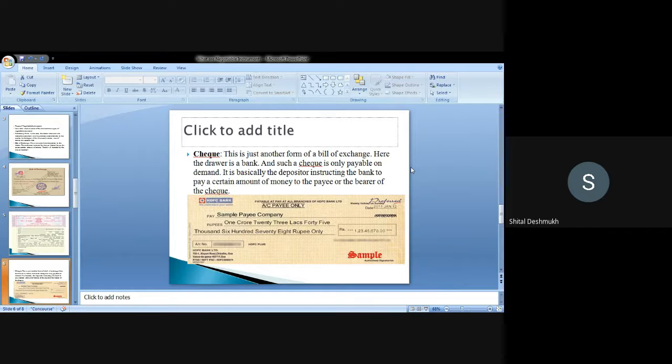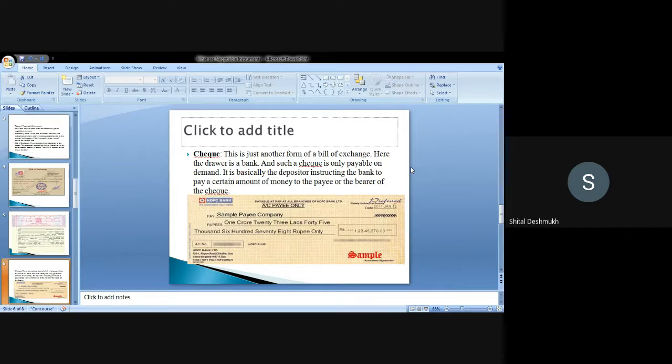Many times students ask whether currency is included in a negotiable instrument, because it is also transferable and it is also a written document. If you read a currency note carefully, the 100 rupees note, you can see the message on it that I am ready to pay 100 rupees to the bearer. So is that a negotiable instrument? The currency note is not included in negotiable instruments.